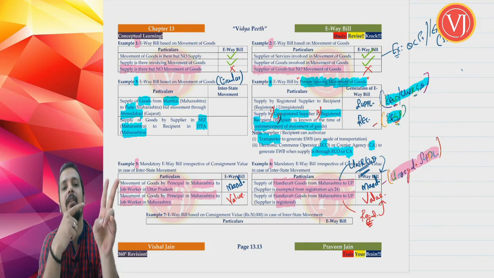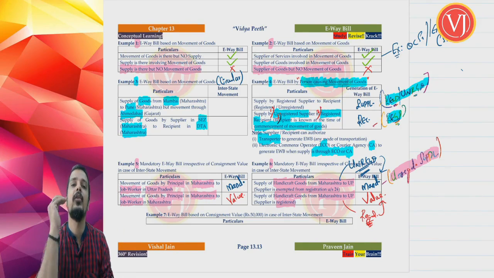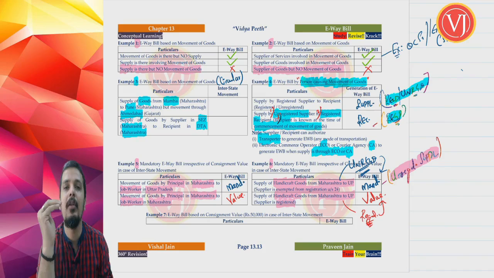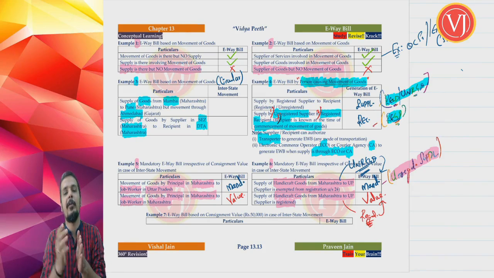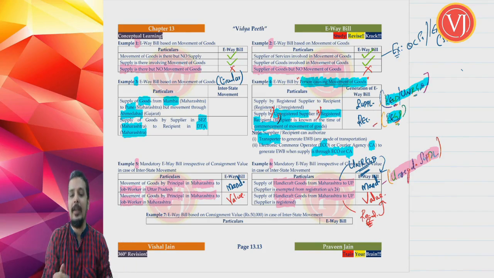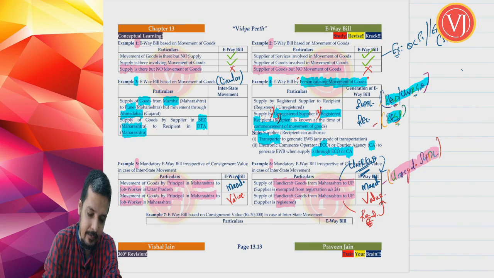In all other cases you are required to generate e-way bill only based on the value, which means if it is crossing that particular value, generate e-way bill. If it is up to that value, don't generate. Now what are all those other cases?